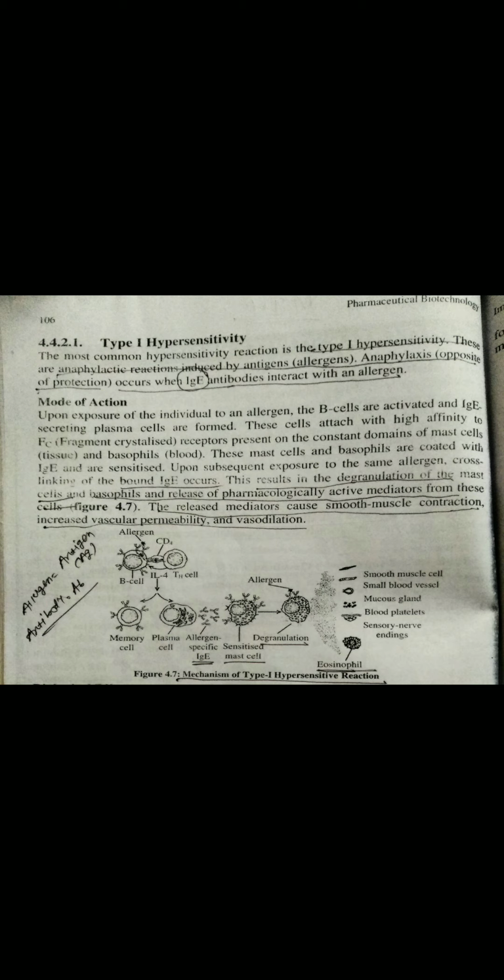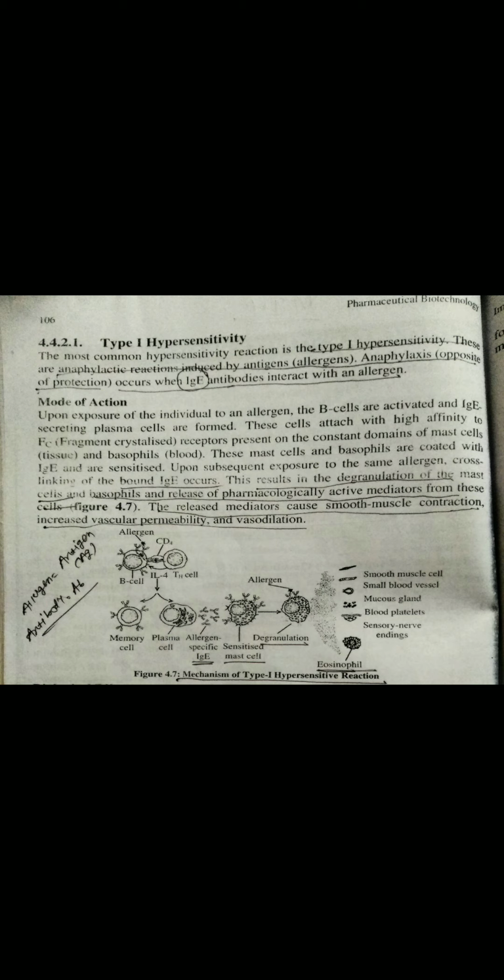Now the mast cell and basophil are coated with the immunoglobulin E and sensitized. Due to this, on exposure to the same allergen, cross-linking of bound immunoglobulin occurs.